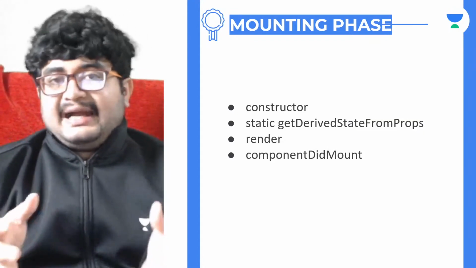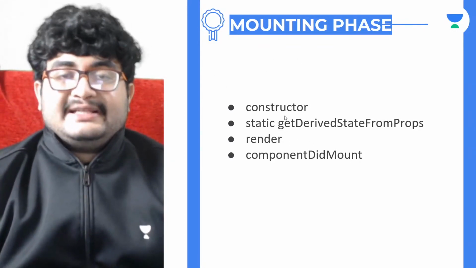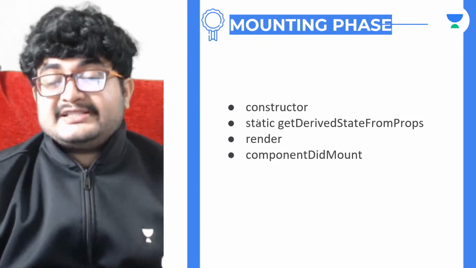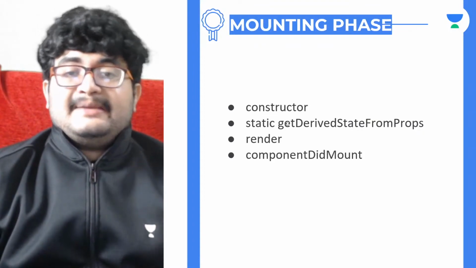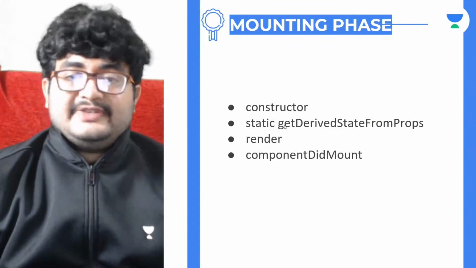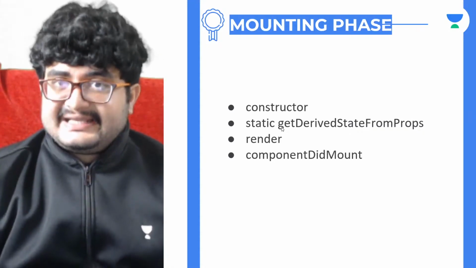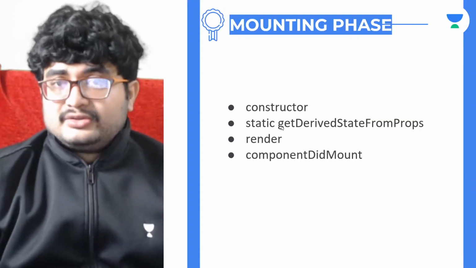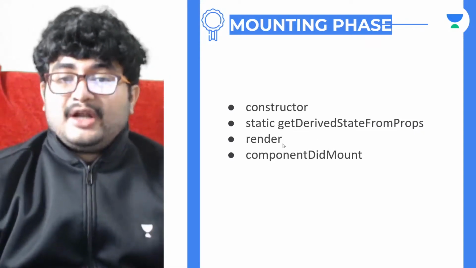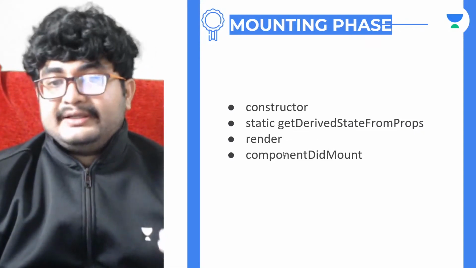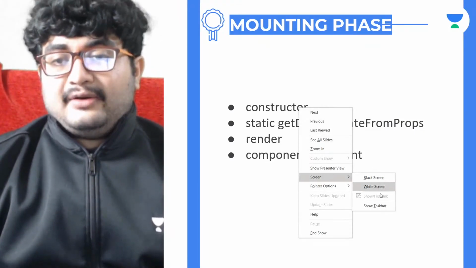So these are the various methods. For example, in the mounting phase, we have multiple methods that are called. The first method that will be called is the constructor. After that, there is a method called getDerivedStateFromProps, which is called. After that, render is called. We already know render should return the JSX for a class component. After render is called, componentDidMount is called, right? So let's actually take an example to look into how they are called.